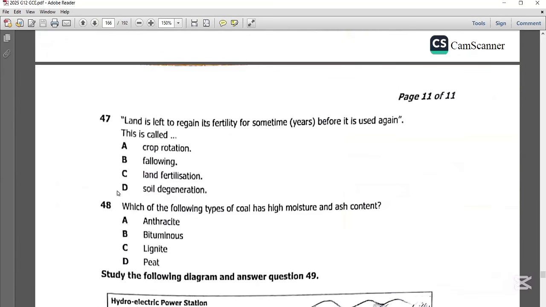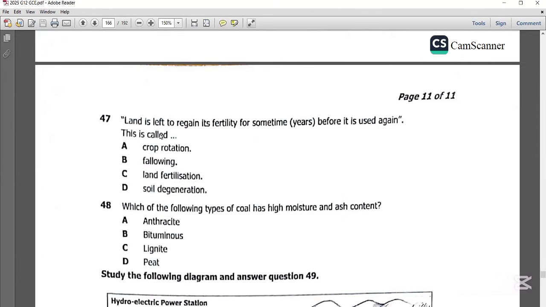Now, question 47 says, land is left to regain its fertility for some years before it is used again. This process is known as fallowing. Fallowing is where you leave land for some time in order for it to regain its fertility.